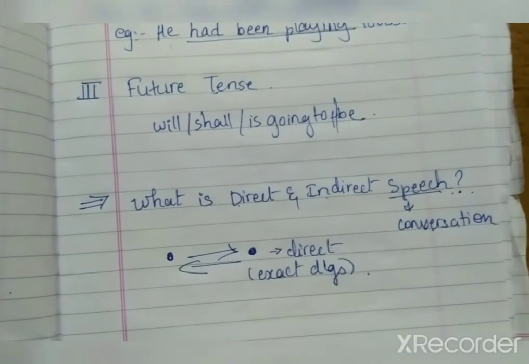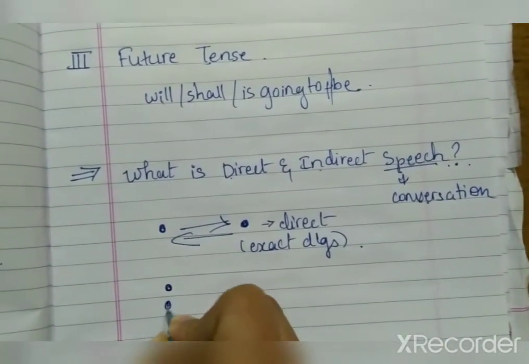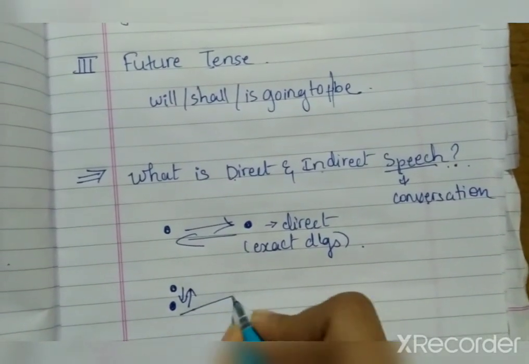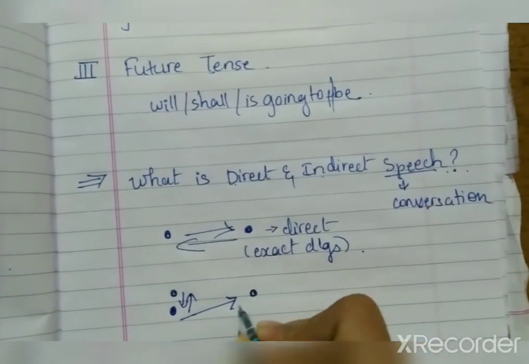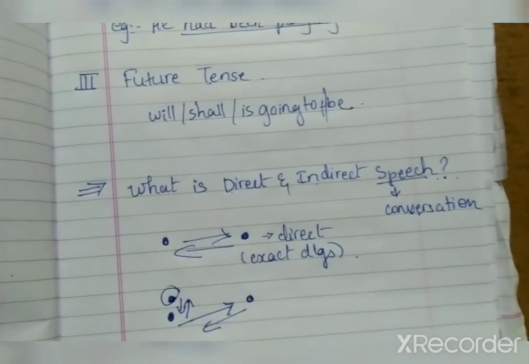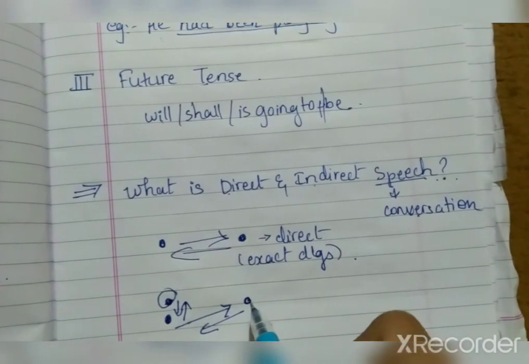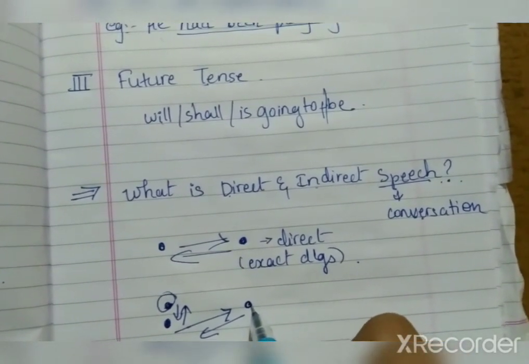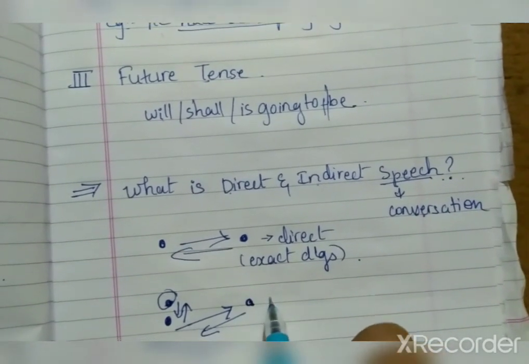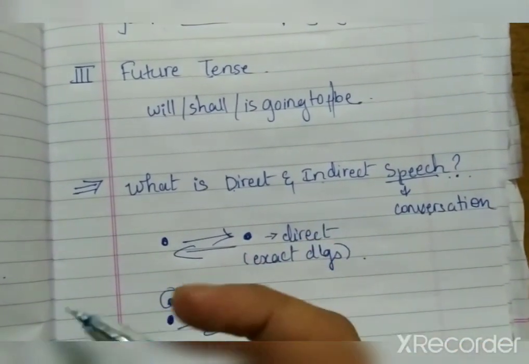Now what is indirect? Indirect means there are two people talking, and this third one is going to convey the conversation of what this person said. So this person is going to narrate the dialogues to this one, right? So that is going to be your indirect speech. This was just an easy way I explained to you.